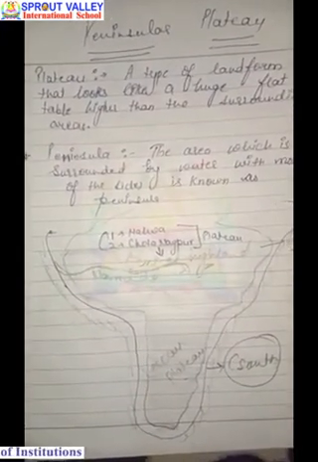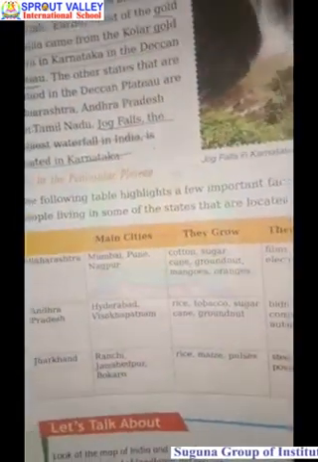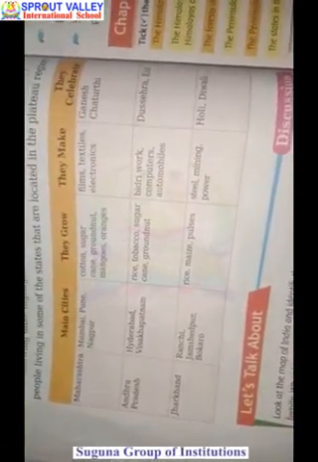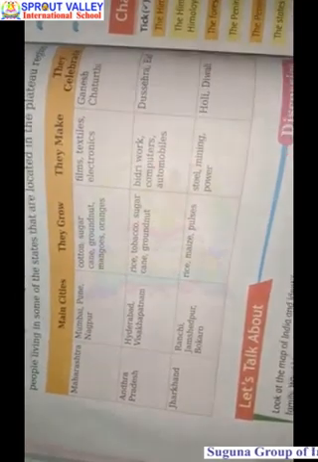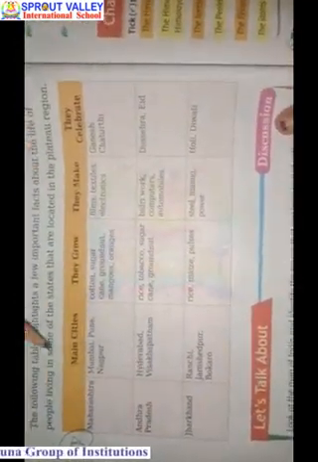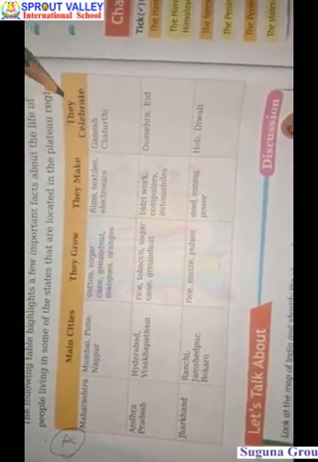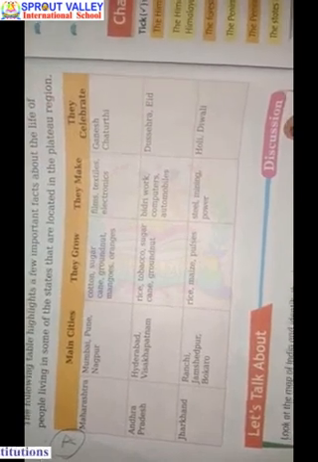Now, the life in Peninsular Plateau. So many states come under the Deccan Plateau that we have studied earlier: Maharashtra, Andhra Pradesh, Jharkhand, Orissa, Madhya Pradesh. Some states are here. This table is also very important. Please have a look at this. What are the main cities of Maharashtra? What they grow, what they make, and the famous festivals.